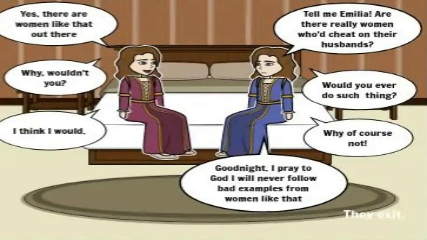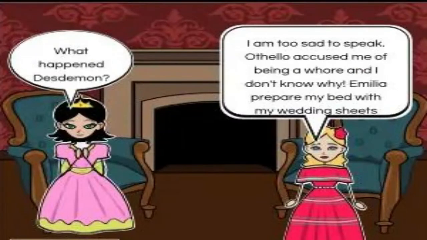Desdemona expresses her confusion as to why Othello thinks she could be unfaithful. She loves Othello and her love is as sincere now as it was in Act 1, despite the fact that Othello has doubted and chided her wrongly. Desdemona then asks Emilia to use the wedding bedsheets as a shroud for her if she dies.